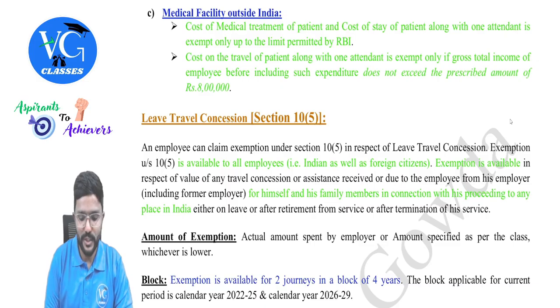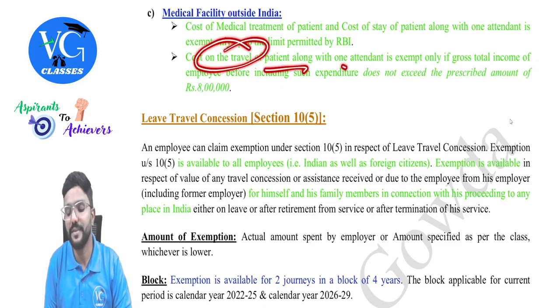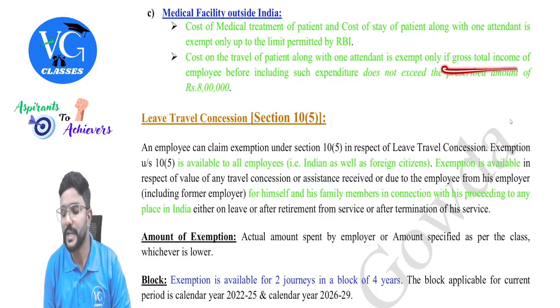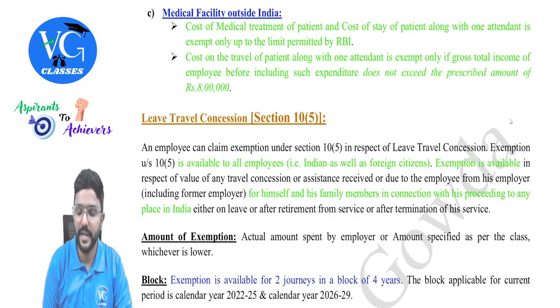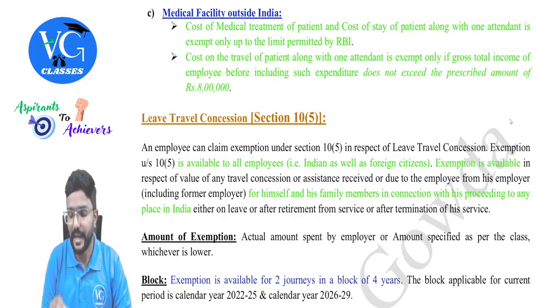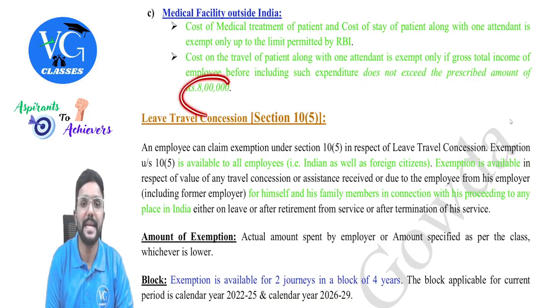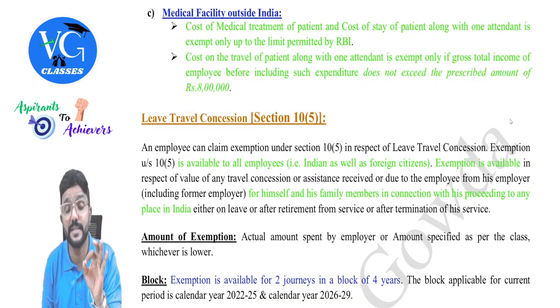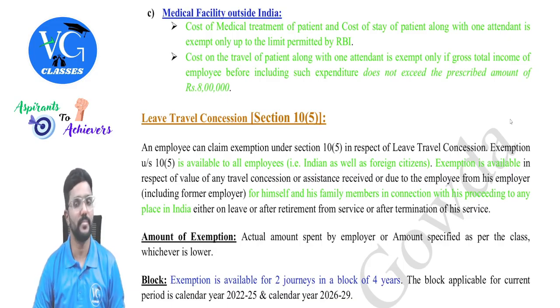Okay, sir. Whereas cost of travel of a patient along with one attendant will be exempt only if the gross total income of such employee does not exceed 8 lakh rupees. And gross total income, please be careful, not gross salary or taxable salary, it is gross total income.